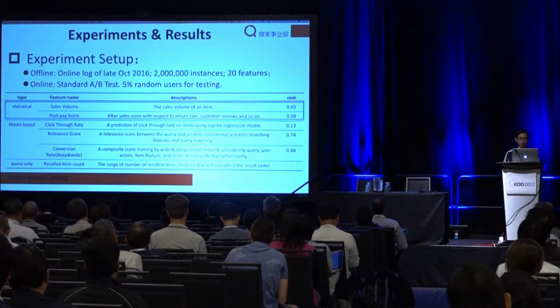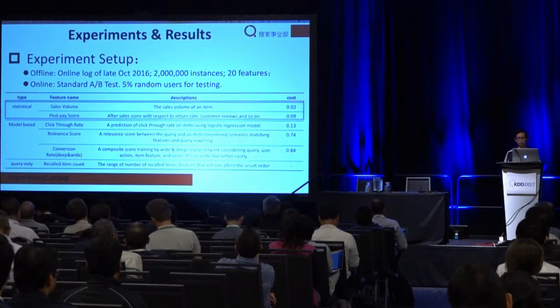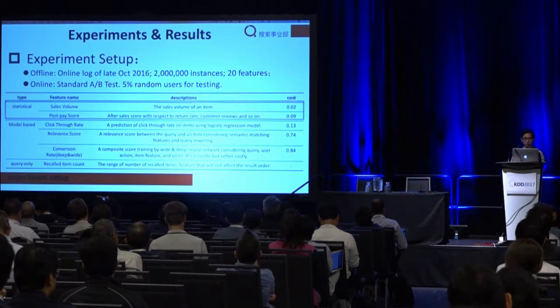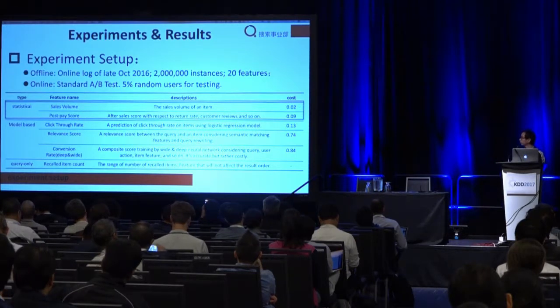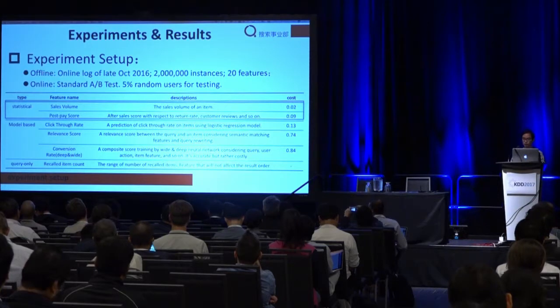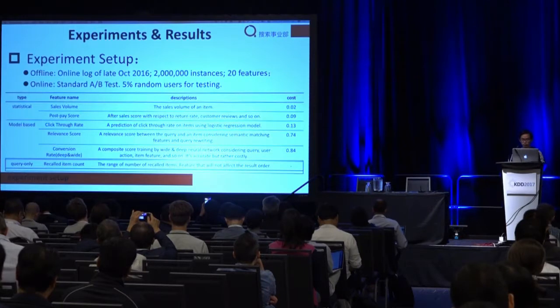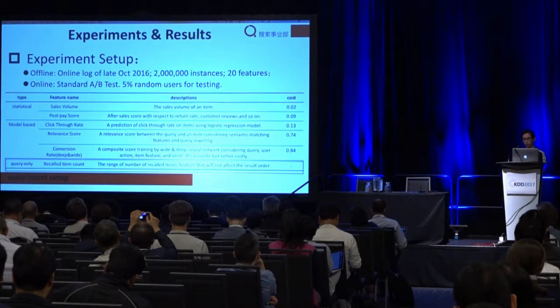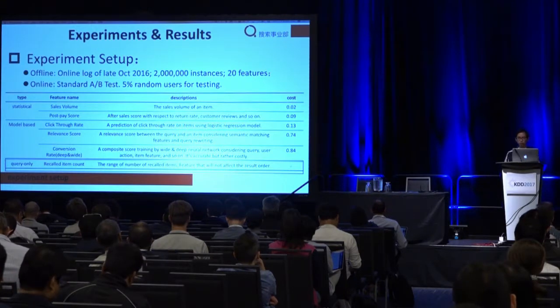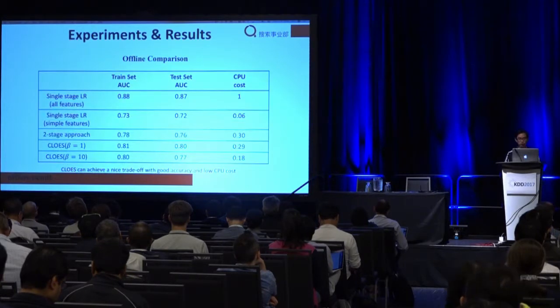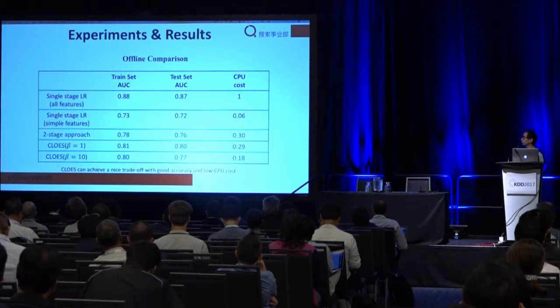Some features we used are listed in this table. Some statistical features, such as sales volume, can be obtained very easily and cost very little. And some model-based features are useful but cost much more. Query-only feature is a very special kind of feature. It will not affect the rank order, but it will change the probability of each stage. Here is the first result of the offline comparison.